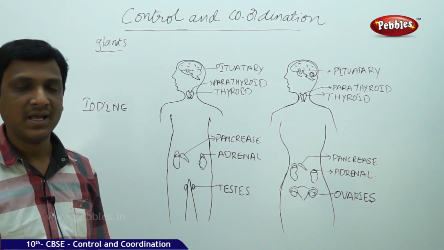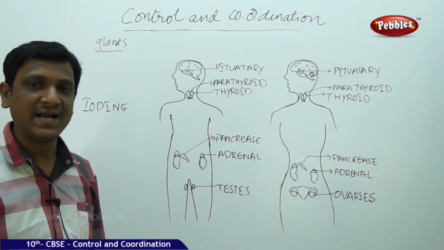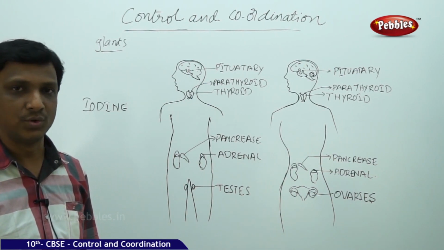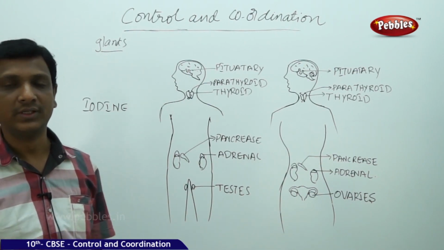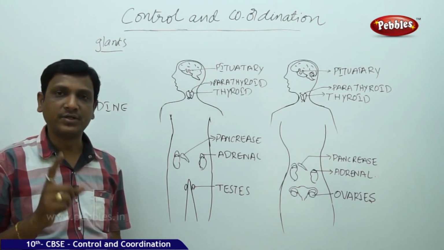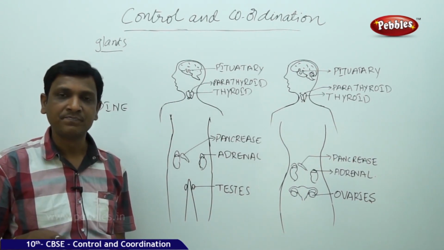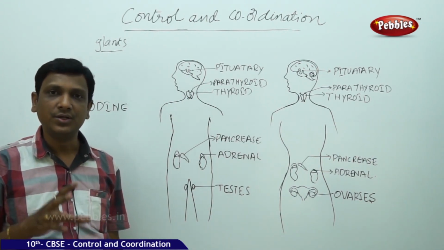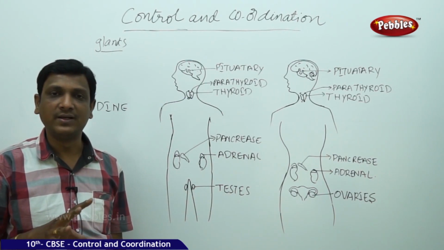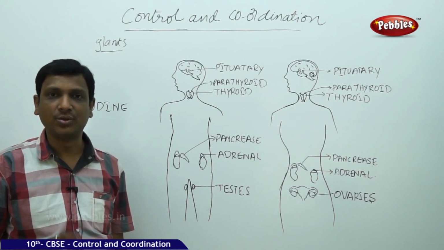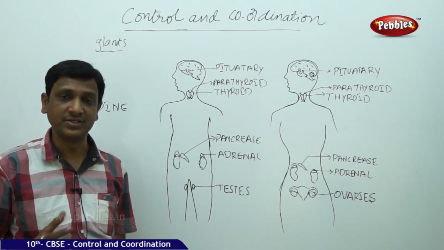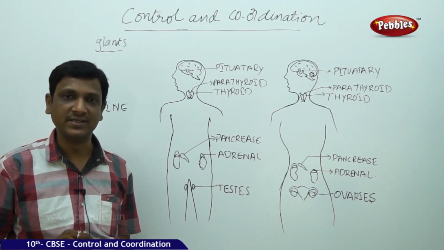At the same time, the pancreas acts as a gland, it secretes hormones. What hormones? Insulin and glucagon. Insulin is a very, very important hormone in our body. If insulin is not produced, you are under a condition called diabetes. Diabetes or sugar disease. You might have seen sugar patients, people suffering from diabetes.